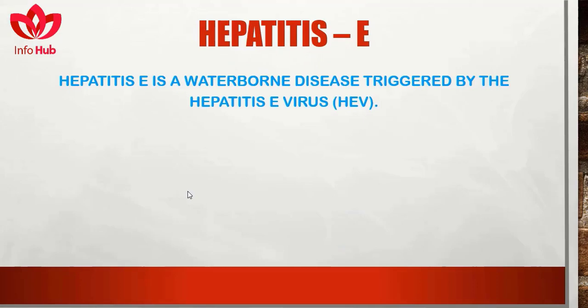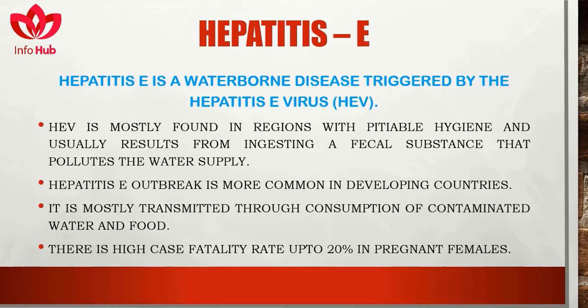Hepatitis E. Hepatitis E is a waterborne disease triggered by the hepatitis E virus, which is called HEV. HEV is mostly found in regions with poor hygiene and usually results from ingesting fecal substances that pollute the water supply. Hepatitis E outbreaks are more common in developing countries. It is mostly transmitted through consumption of contaminated water and food. There is a high case fatality rate of up to 20% in pregnant females.